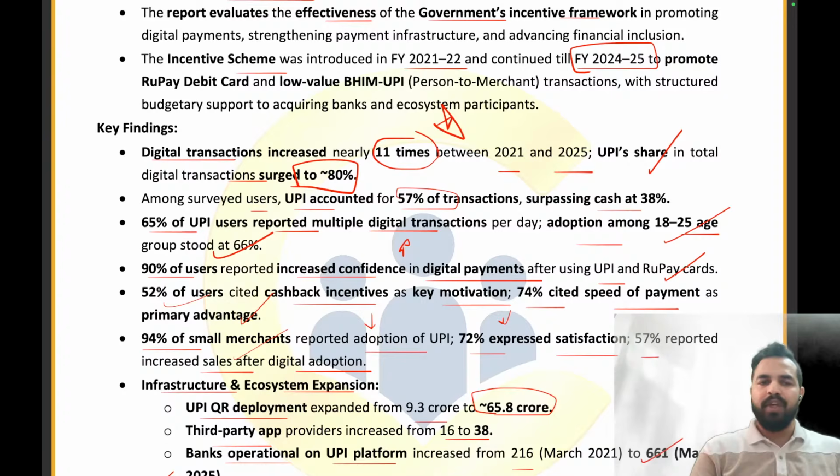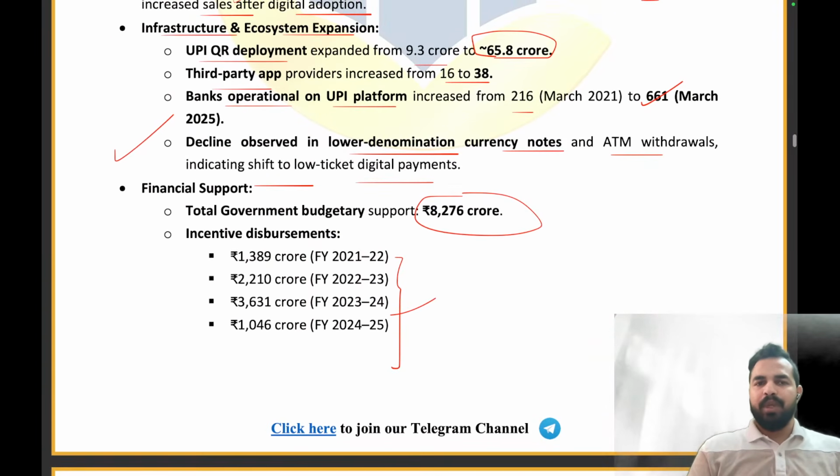Adoption was highest in the 18 to 25 age group at 66%. कितने यूजर्स का कॉन्फिडेंस बढ़ा? 90% ऑफ द यूजर्स का कॉन्फिडेंस बढ़ा, clear? And 52% of the users cited cashback incentives and 74% of them cited speed of payment as the primary advantage. 94% of the small merchants reported the adoption of UPI, while how much percentage expressed satisfaction? That is 72%. ठीक है, टोटल अगर आप देखोगे, UPI QR deployment कितना हुआ? 65.8 करोड़ हुआ। थर्ड पार्टी ऐप इंक्रीज हुआ 16 to 38, और banks which are operational on the UPI platform increased from 216 to 661.